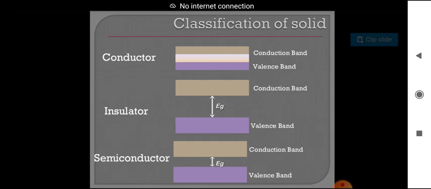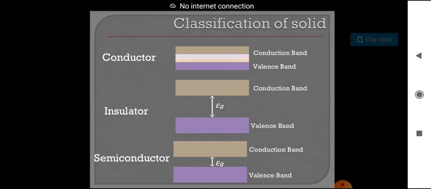The energy gap is large, so valence electrons don't go to the conduction band, and there will be no conductivity. Here the valence band is partially or fully filled, but in an insulator there are no conduction electrons, so the conduction band is totally empty.